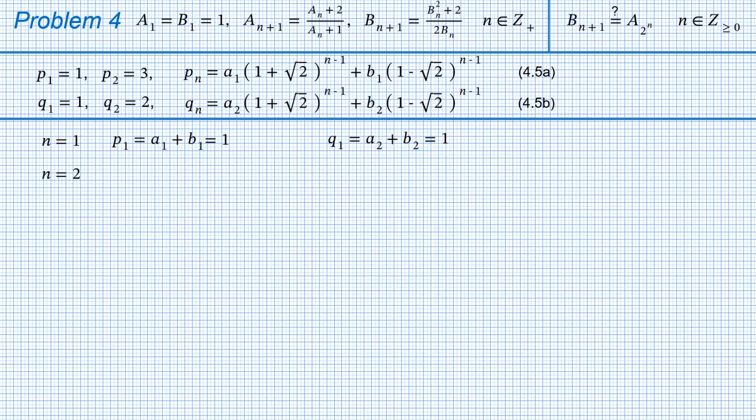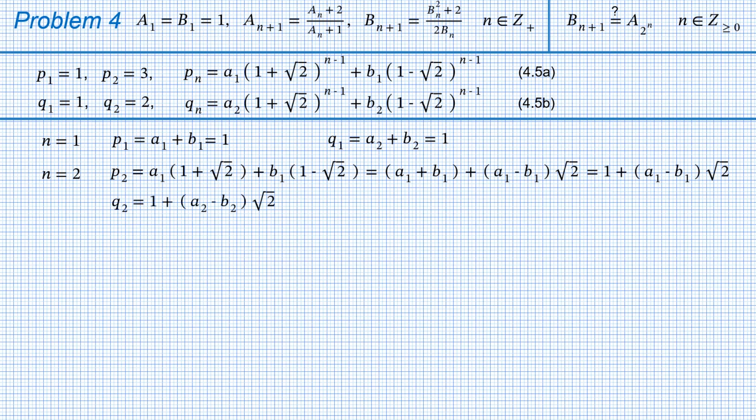For n equals 2, we get something much more complex for P2. But as we already know that a1 plus b1 equals 1, the expression can be simplified. A similar expression we get for Q2. We know that P2 equals 3. This gives the following equation, from which we find that a1 minus b1 is square root of 2. Q2 equals 2. So the equation for Q2 will be slightly different. Here we find that a2 minus b2 equals 1 over square root of 2.